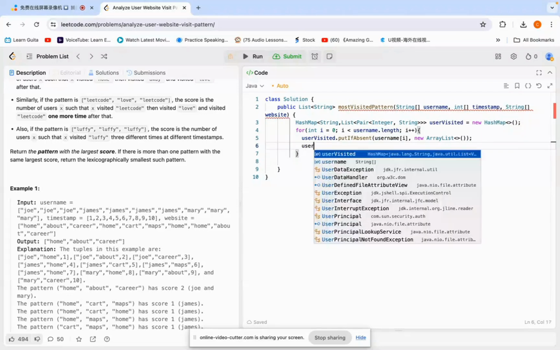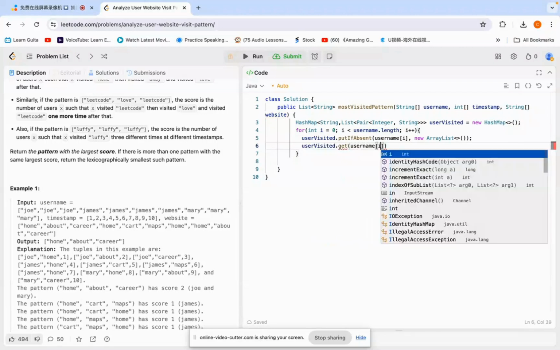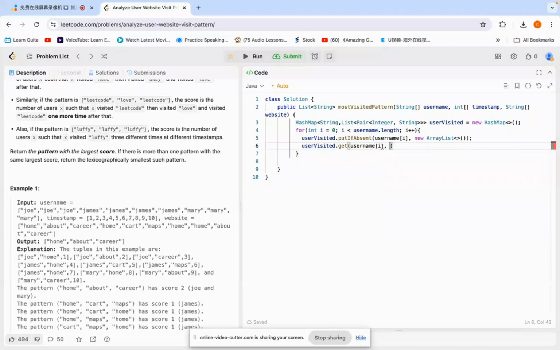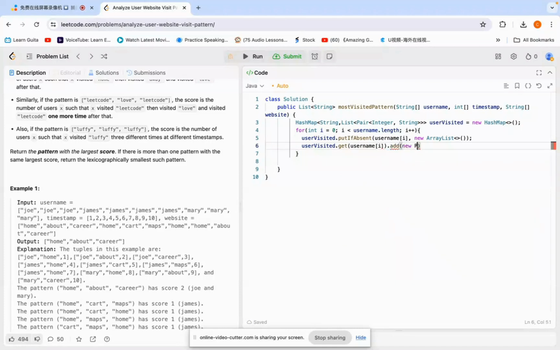So now user.get(username), and then we need to add, because it's a pair, the key is the timestamp, and the value is the website.